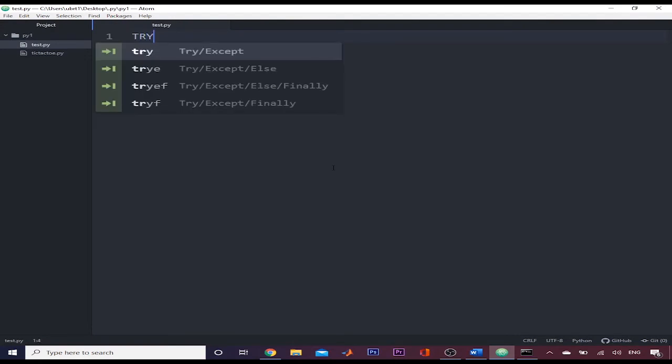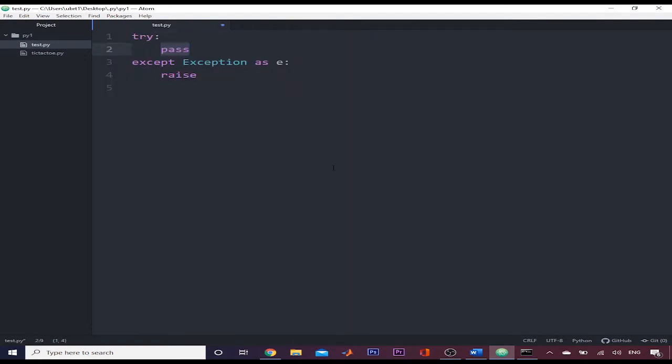So I will write here try, and this is the syntax of try and except. We write the keyword try and then a colon, and then in this indented area we write the set of instructions which we think might cause an error, and then we write the except keyword, and if we know which exception may occur, we write the exception name here, otherwise we can simply remove it and add the colon.